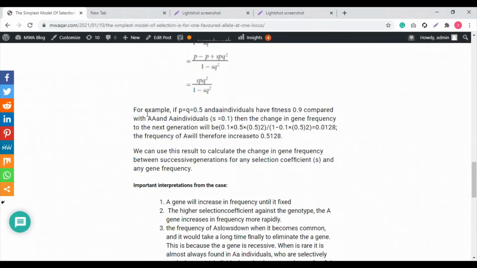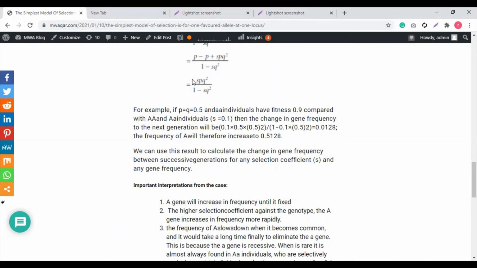Now, the main focus is, for example, if P is equal to Q is equal to 0.5 and small a individuals have fitness 0.9 compared with capital A capital A and capital A small a individuals, when S is equal to 0.1, then the change in the gene frequency in the next generation will be 0.1 into 0.5 into 0.5 multiplied by 2 divided by, and we are putting the values in this equation basically.